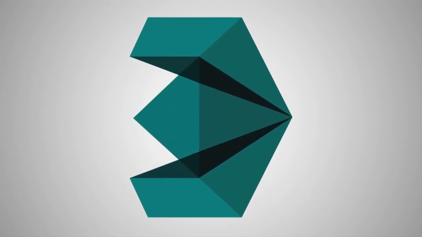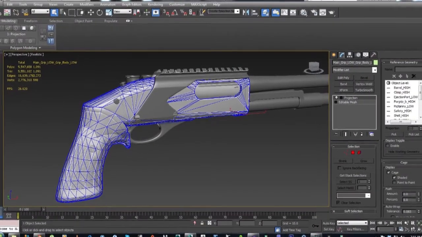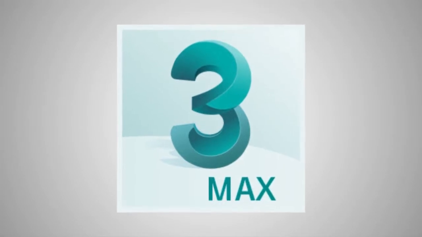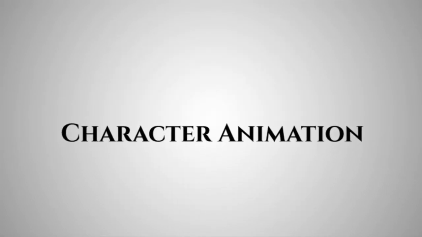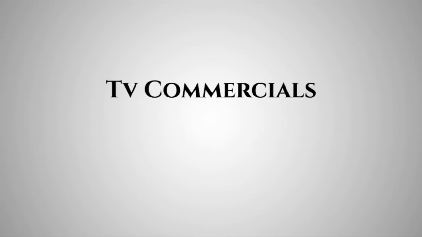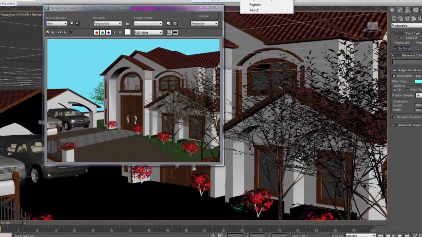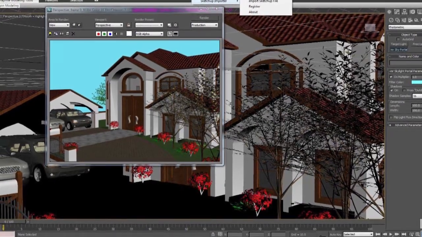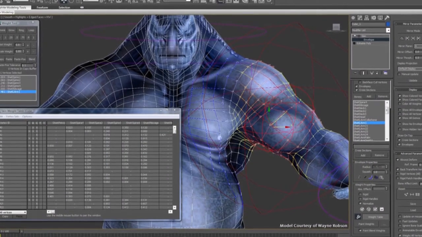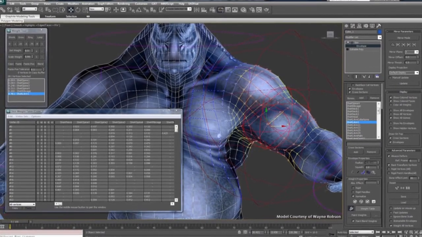Autodesk 3ds Max. 3ds Max is the second big software of Autodesk, formerly called 3D Studio Max. It is used for character animation, visual effects, game design, film, TV, commercials, and architecture. 3ds Max has big use in the architecture industry. Its big users are 3D visualizers. Its main features handle modeling, texturing, lighting, and animation.